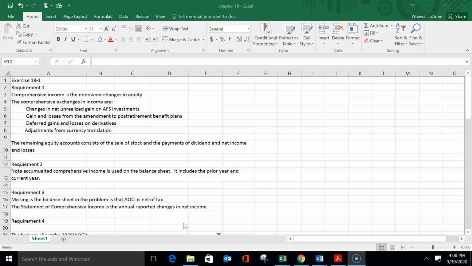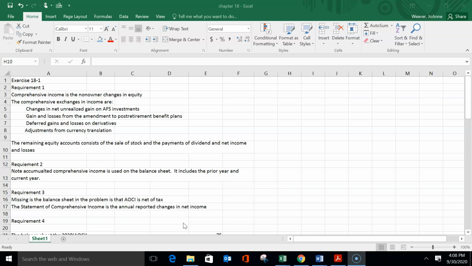So in this case, because it's projections and it's actuarially determined, there sometimes are adjustments, and those adjustments, instead of going through the calculation of net income, are adjustments in calculating comprehensive income. There's also deferred gains and losses on derivatives, as well as adjustments for currency translation.